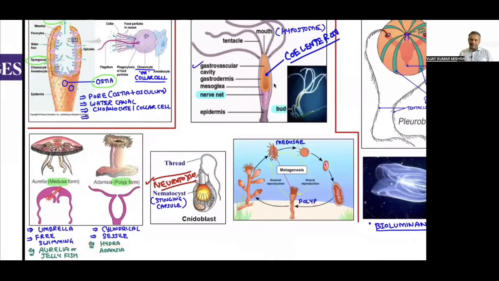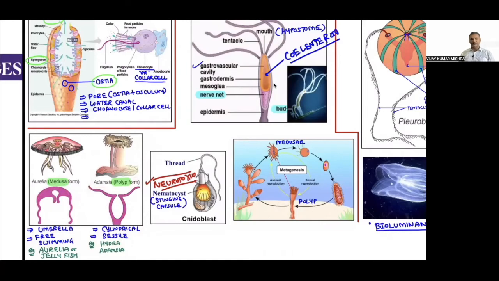It is umbrella shaped and free swimming. So what is the difference? Polyp is cylindrical and sessile, while medusa is umbrella shaped and free swimming.